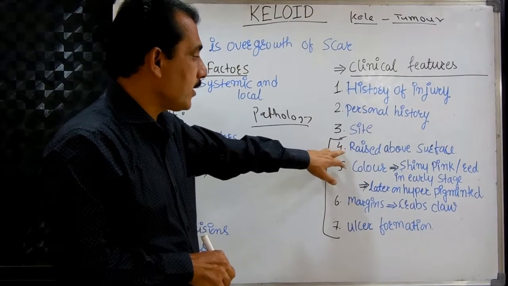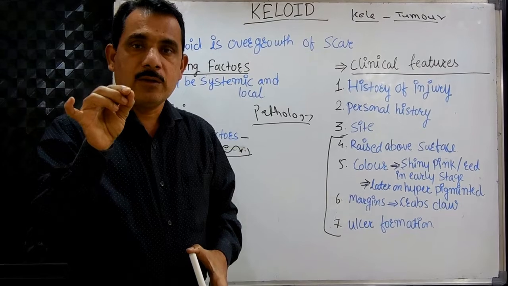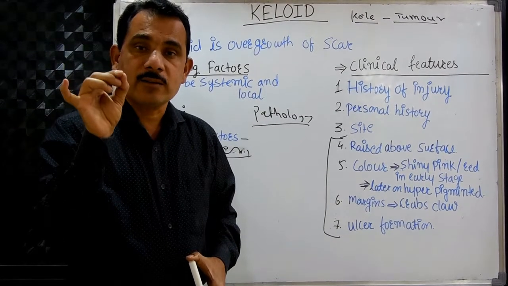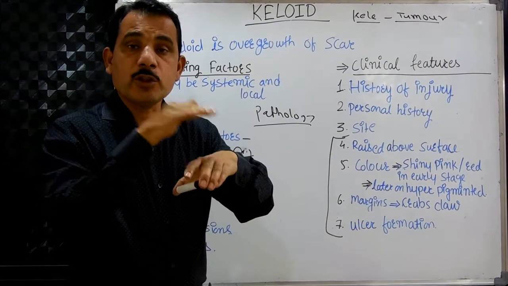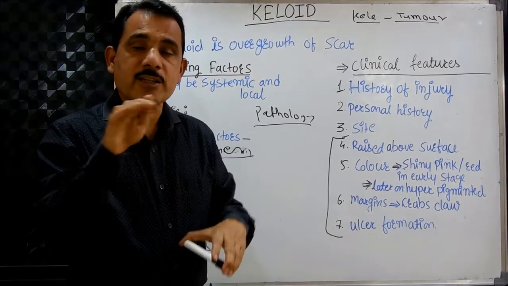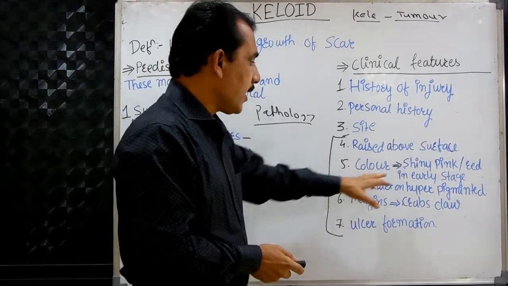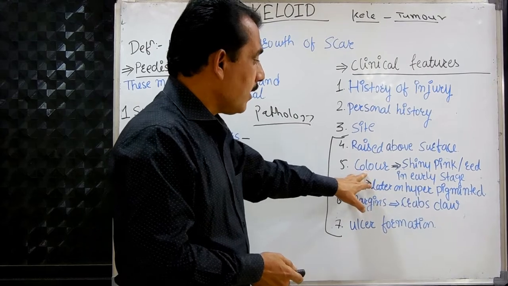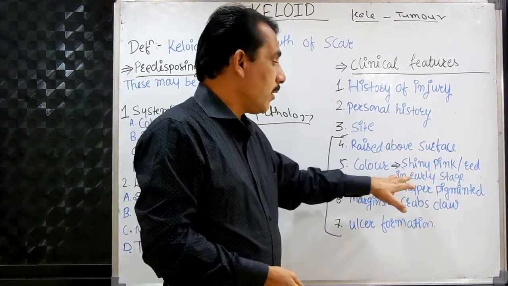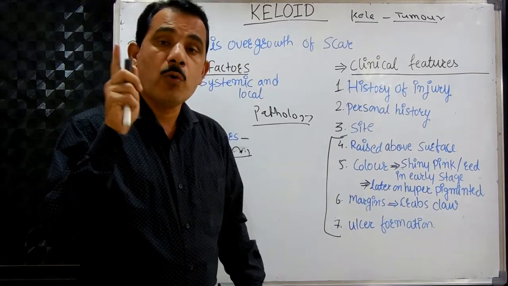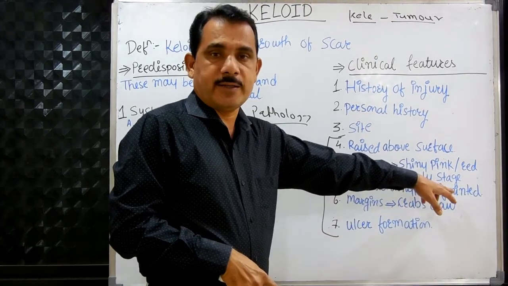The first clinical feature is that it is raised above the surface. It is a characteristic of the overgrowth of the scar in the keloid, which is raised above the surface. Usually other scars don't raise above the surface, even with overgrowth. Isn't it? The first one. Second, color. At first it is shiny pink, and may turn red. It is due to more vascularity. Later on, it becomes hyperpigmented.